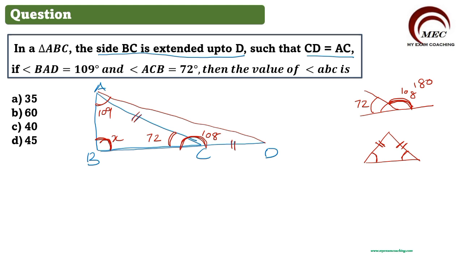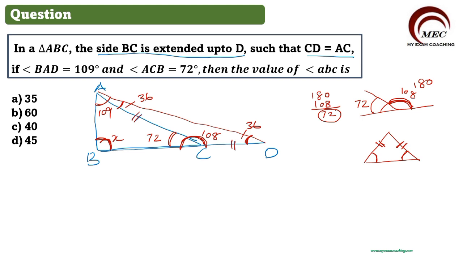CAD, this angle, will be equal to CDA, this angle. These two angles will be equal. So how much will it be? The total angle of a triangle is 180. Out of that, this angle alone is 108. So the balance is 72. This 72 will be divided equally here and here, so this will be 36 and this also will be 36.